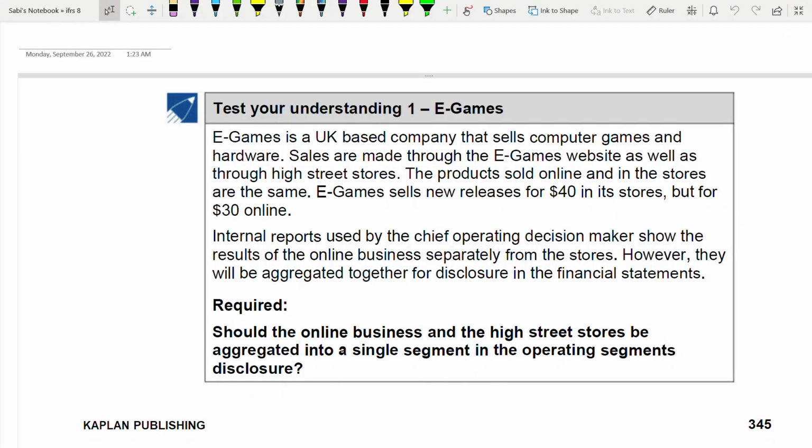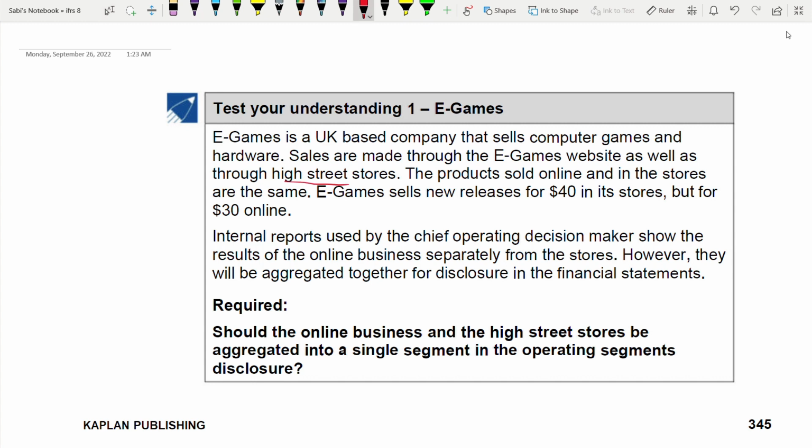Test your understanding 1. E-games. Okay, in this question they have aggregated e-games and high street stores. So let us first go through this. E-game is a UK based company that sells computer games and hardware. Sales are made through e-games website as well as through high street stores.